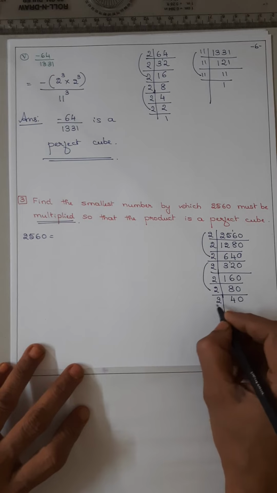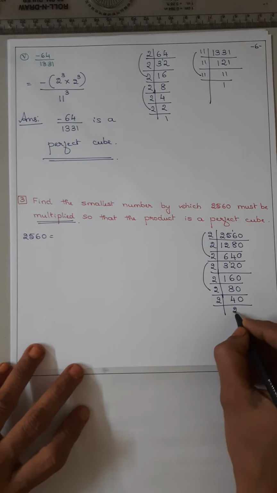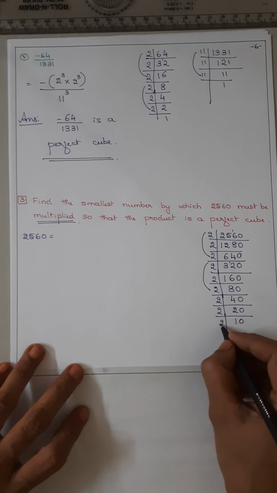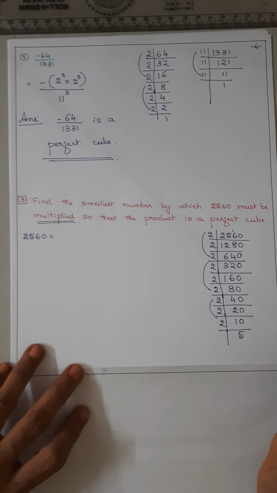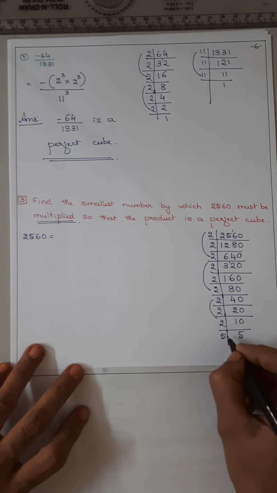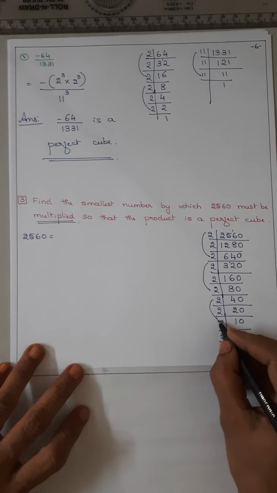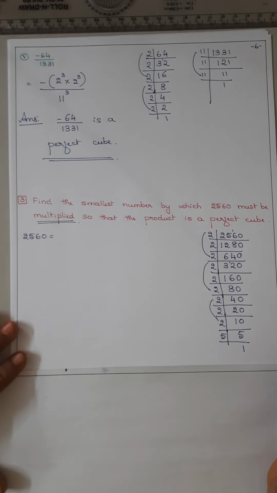Now 2 20s are 40, 2 10s are 20, 2 5s are 10. Now 5 1s are 5, isn't it? So write